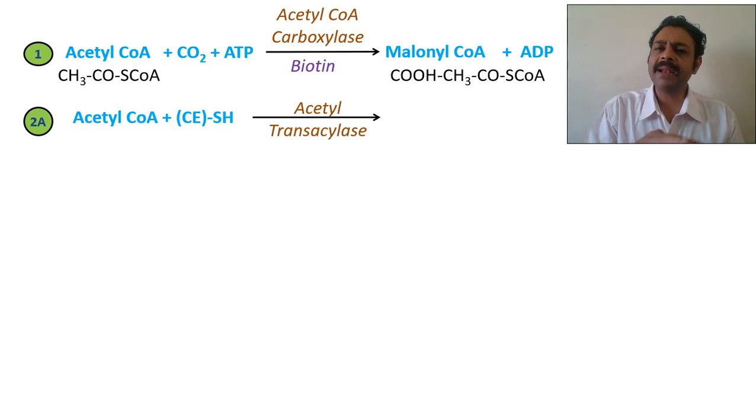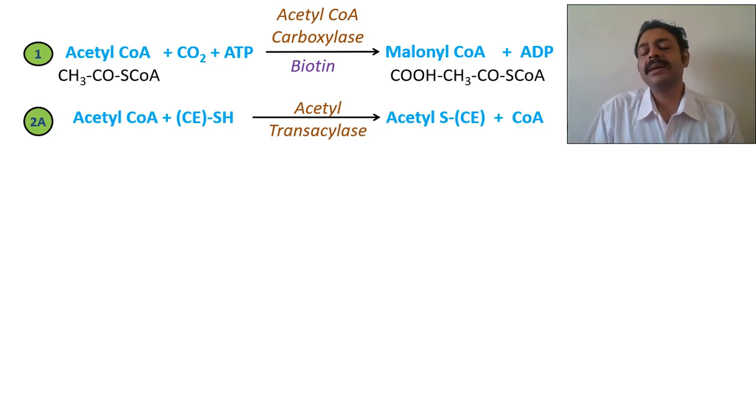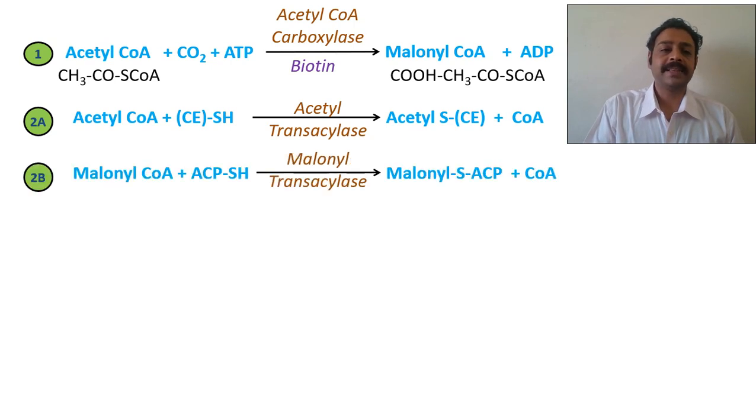You take a second molecule of acetyl-CoA and it joins with the condensing enzyme by the enzyme acetyl transacetylase. See, this acetyl transacetylase is the first enzyme in the fatty acid synthase complex. So it becomes acyl carrier enzyme and malonyl-CoA. You can see this malonyl-CoA has come here. It combines with another protein.